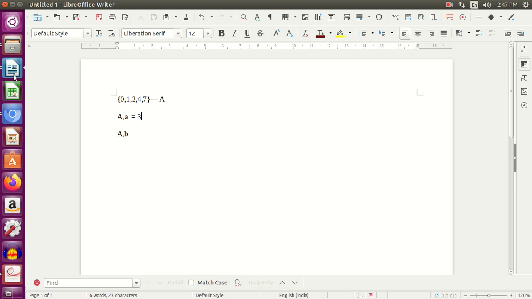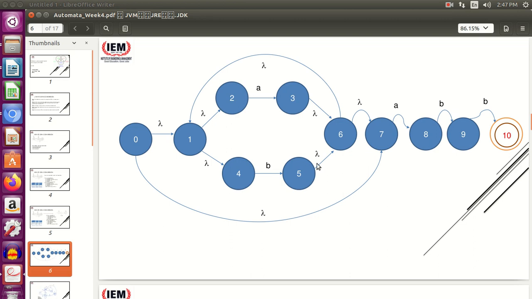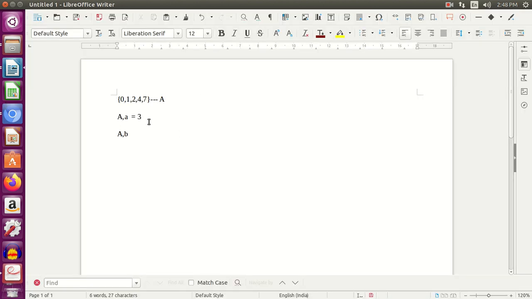And what else do we have? Anything else? Yeah, from 7 to 8 you have an A move. 7 was also a part of this. So from A over A we have got 3, 8. But this is not all. We need to find the epsilon closure of this entire thing, right?